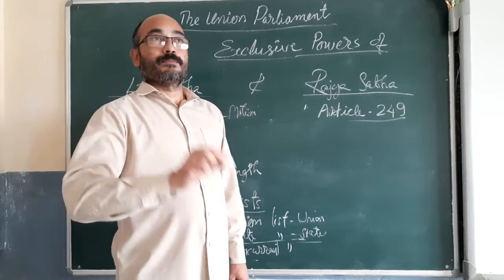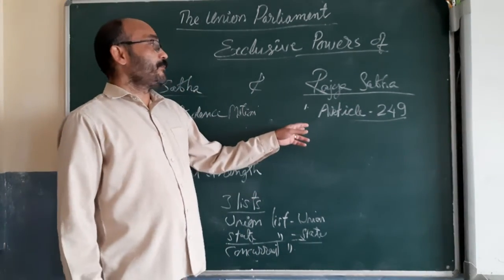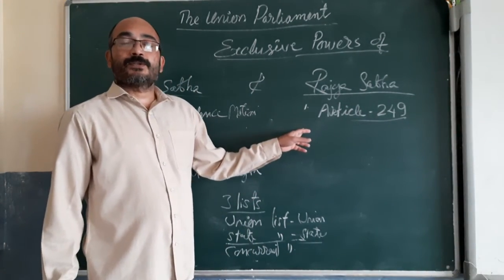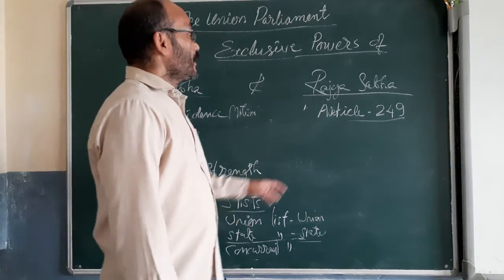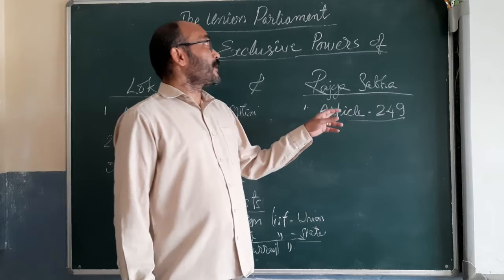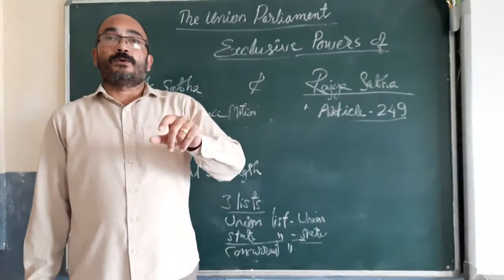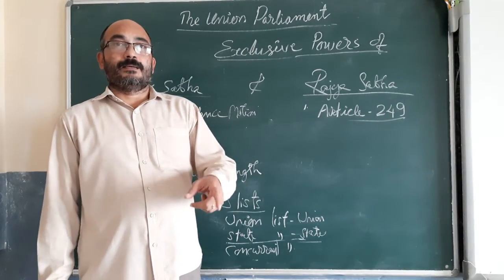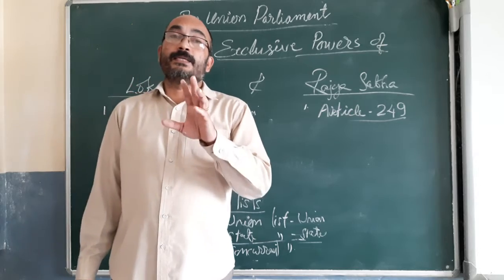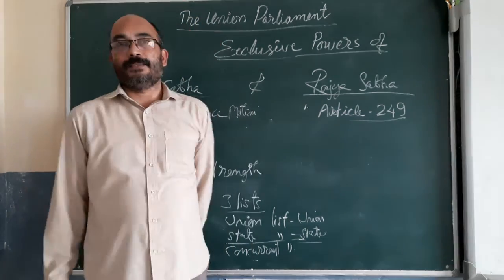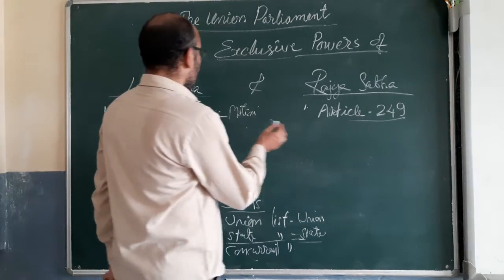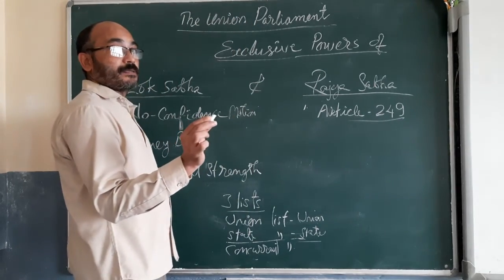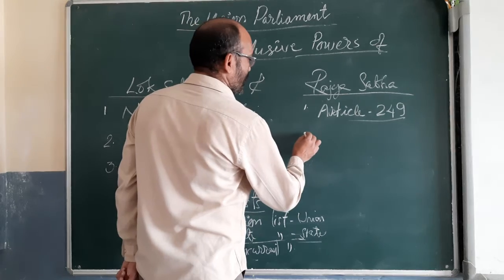That is one of the special powers, whereas Lok Sabha has no such power; only Rajya Sabha can empower the parliament to legislate.